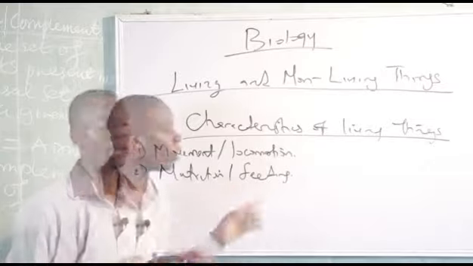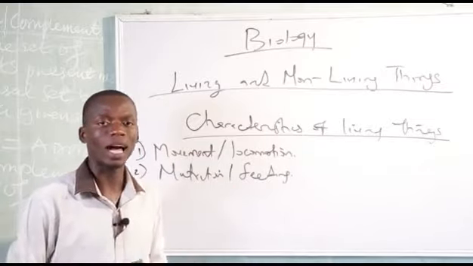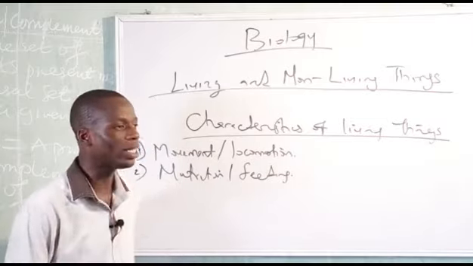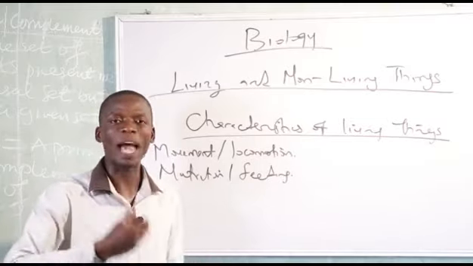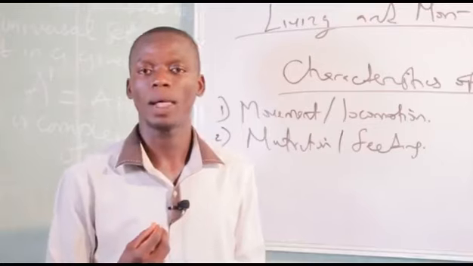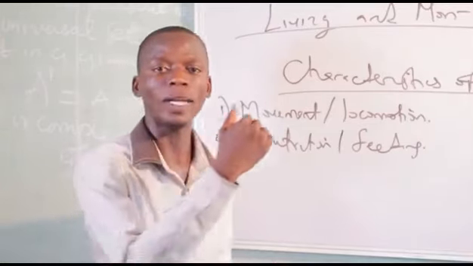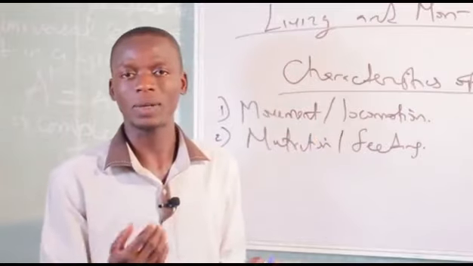For example, animals are heterotrophs. What does that mean? Animals exhibit heterotrophic mode of nutrition. That is, these are organisms that depend on other organisms for their food. Like human beings, we depend on plants for food. We feed on other plants and animals. That's one mode of nutrition.